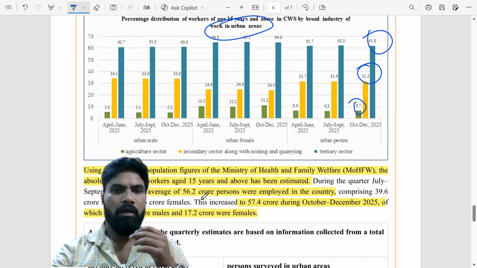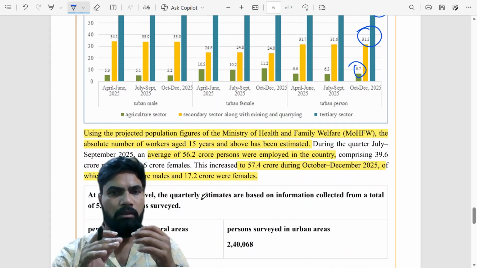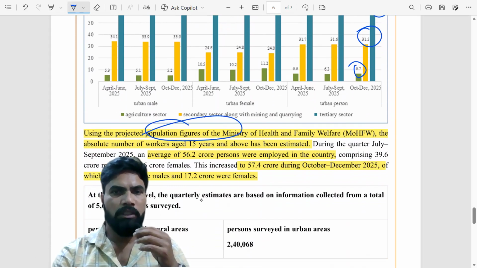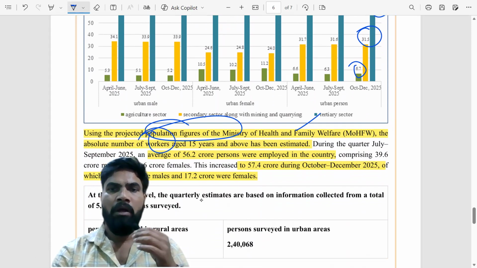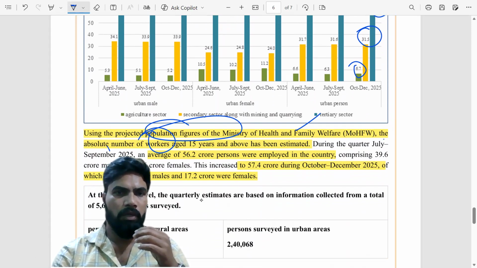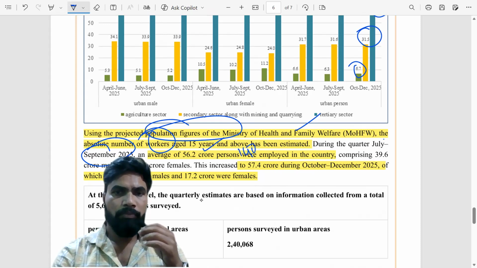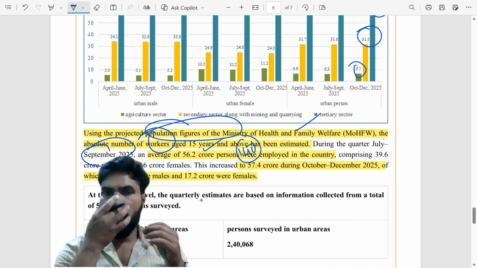Another important aspect added to the latest report is that, using the projected population figures from the Ministry of Health and Family Welfare, MOSPI tried to estimate the absolute number of workers also. For the quarter of July to September, an average of 56.2 crore persons were employed in the country, among 140 crore people, or if you remove those below the age of 15 years.